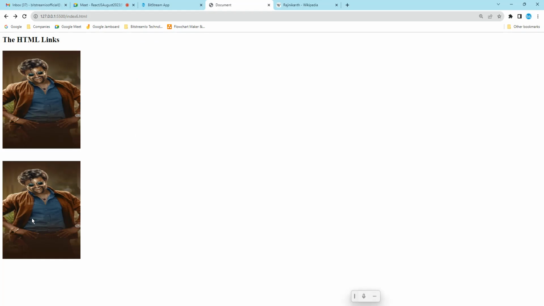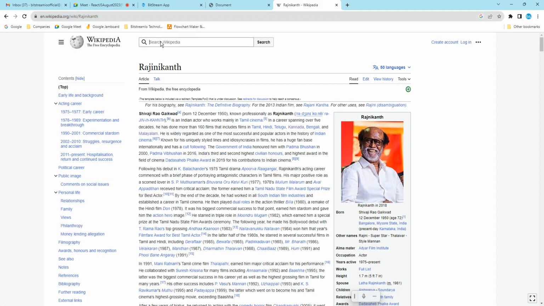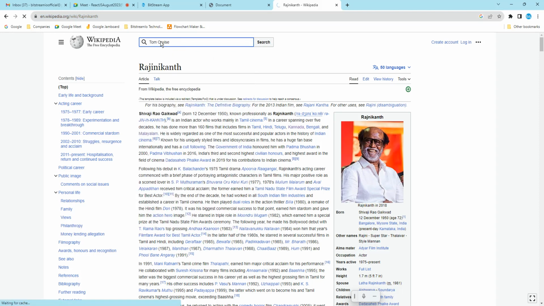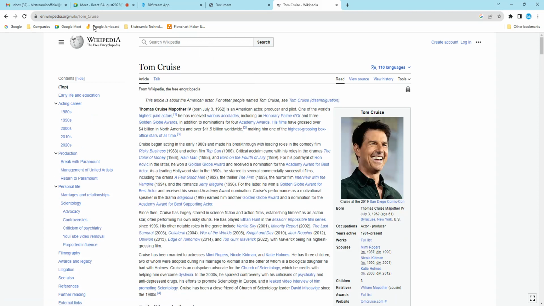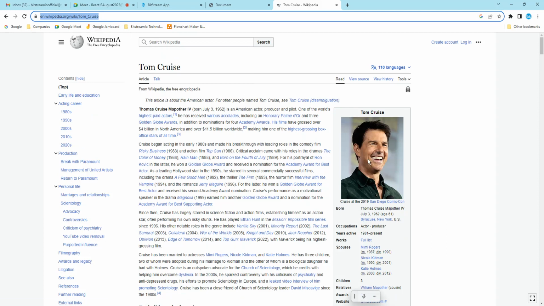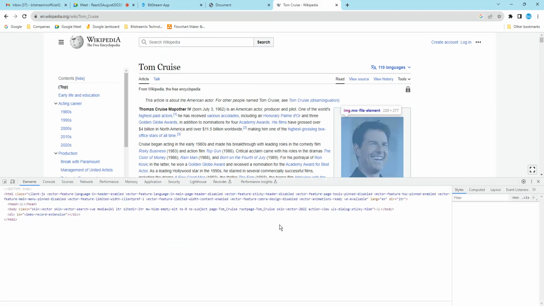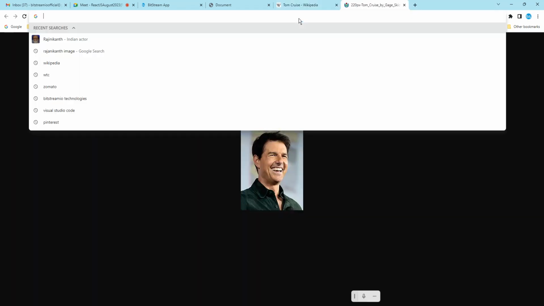Okay. So I want to change to another image. Whose image? Tom Cruise. I will use this one. I will use this image in respect. So I will use the Control X.